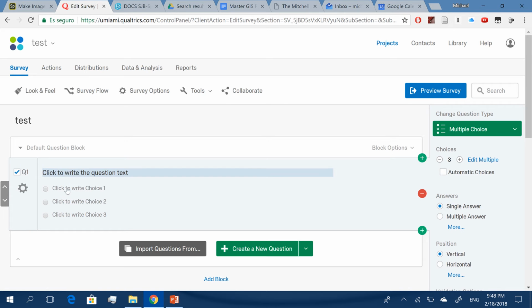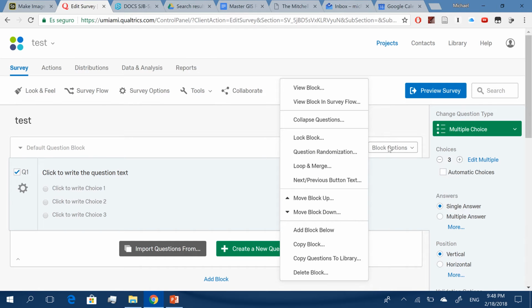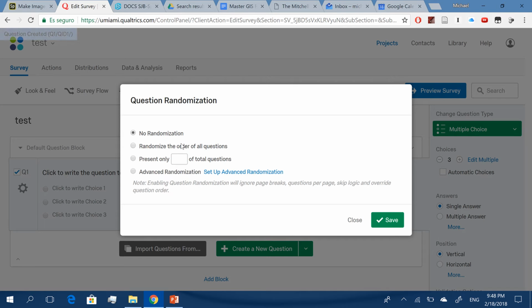And then you basically just write up your different questions. There's a couple of things which are important. Make sure you click Block Options, click Question Randomization, and then click Randomize the order of all questions.